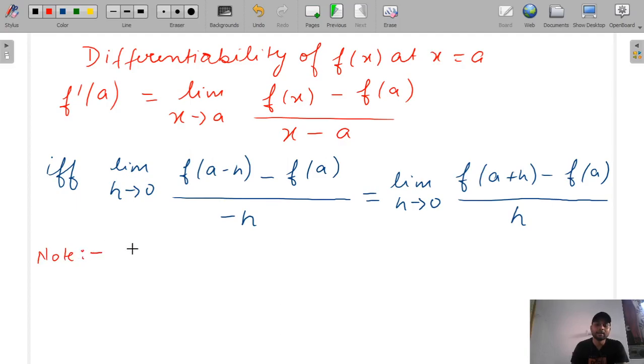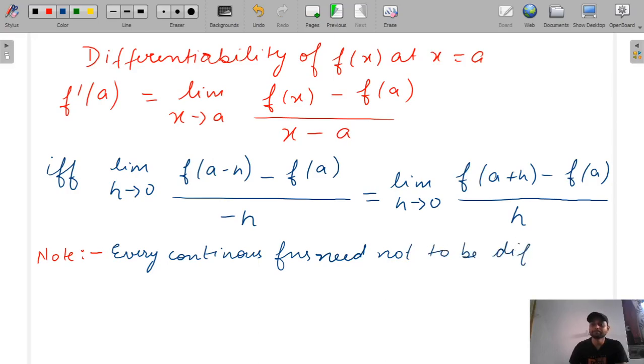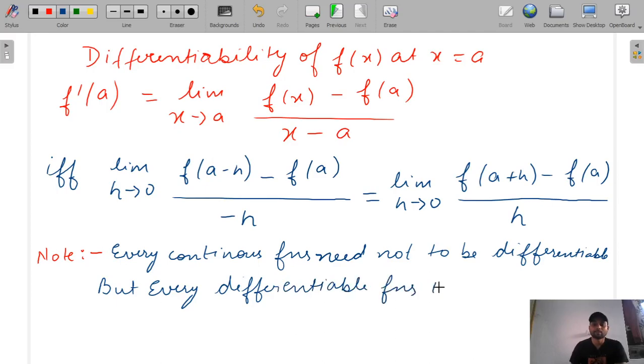Take one more note point. Every continuous function need not be differentiable, but every differentiable function is continuous. So take this as a note point.